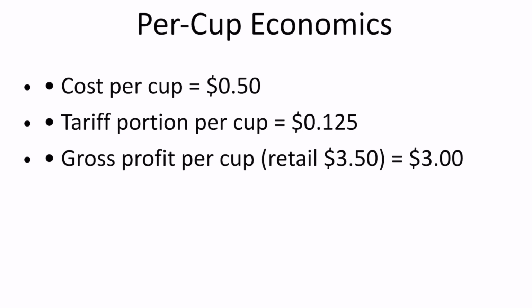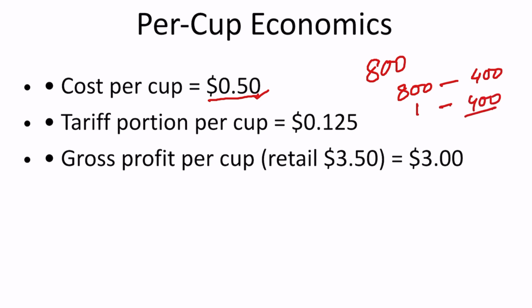Now let's calculate the per cup economics. Now cost per cup is $0.50 because we have a total of 800 cups in one bag. So 800 cups in $400. One cup will be 400 by 800 using the unitary method. That means 0.50. This is the cost of one cup. Tariff portion per cup is 0.125.